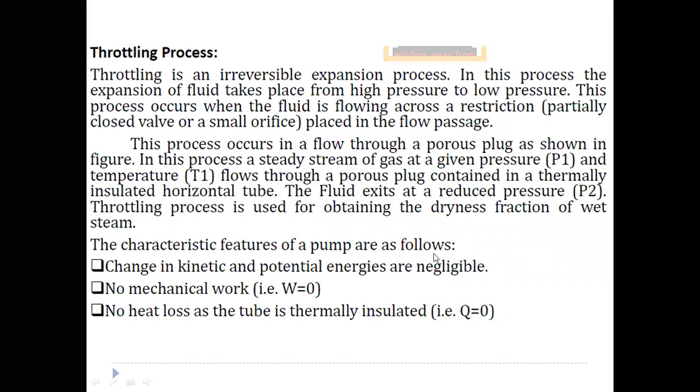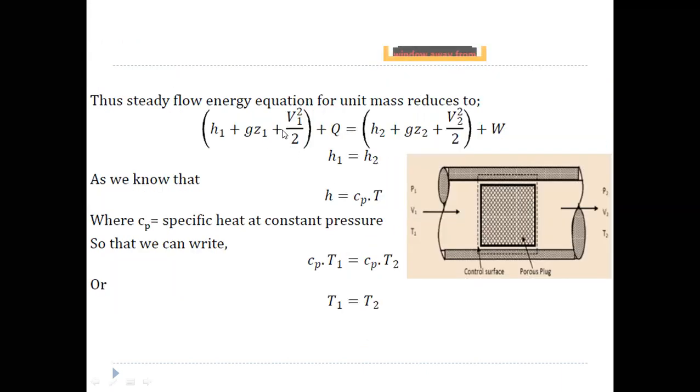The characteristic features of the throttling process are that changes in kinetic and potential energies are neglected, and there is no mechanical work and no heat loss. If you cancel all these terms, Z1 and Z2 cancel since both are at the same height, and V1 square by 2 can be neglected since velocity change is negligible. Since there is no work transfer or heat transfer, Q and W can also be neglected. That means H1 is equal to H2, so enthalpy remains constant during expansion in a throttling process.